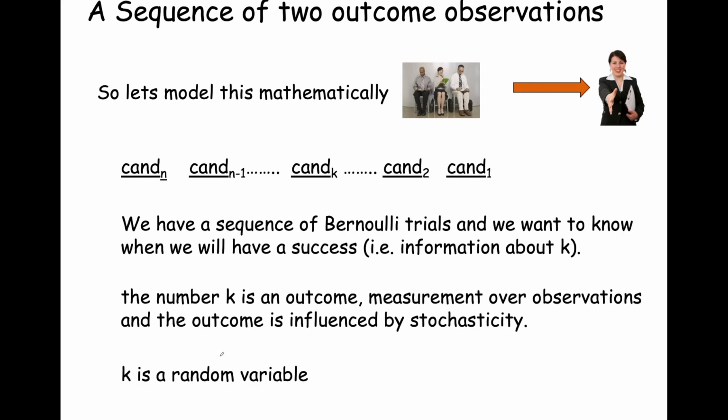Okay, so the number K is going to be some outcome, and we want to know when we will have a success, the position of this K person. So this measurement over the observations is this number K: what position is this person in line in the waiting room out of all the people that we're interviewing. And this outcome K, the position of K, is going to be influenced by the stochasticity. So K is going to be the value that a random variable takes on. K is our random variable.